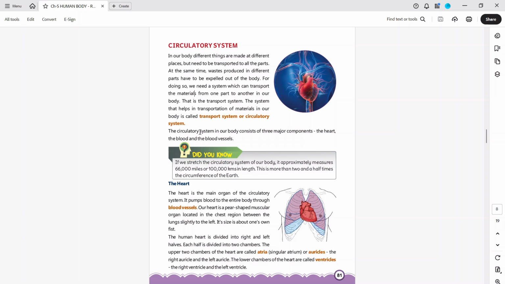So the circulatory system has three major parts. What are the three major parts? The heart, the blood, and the blood vessels. One by one we will read each.